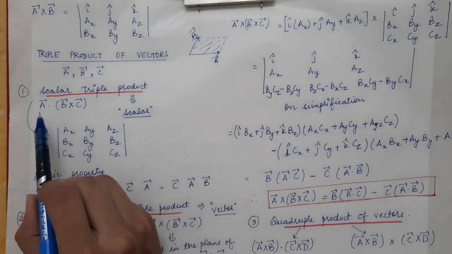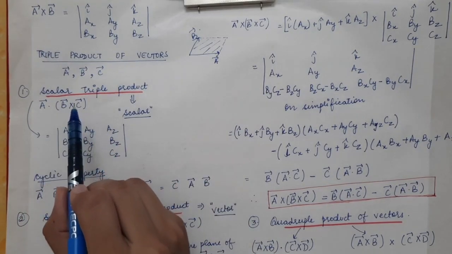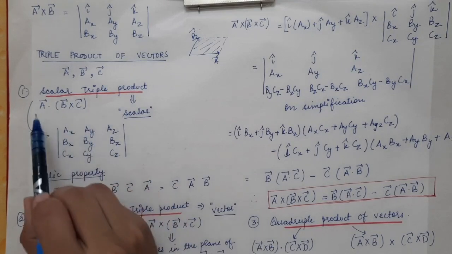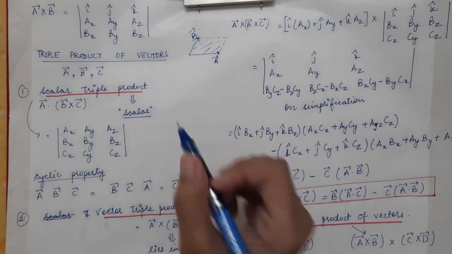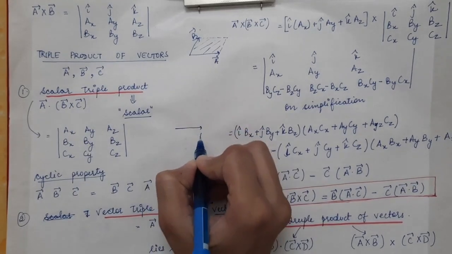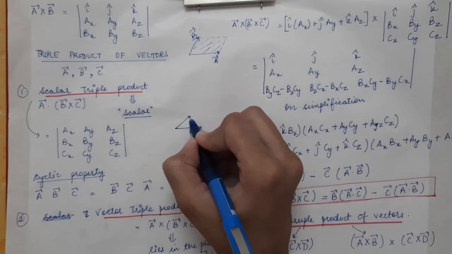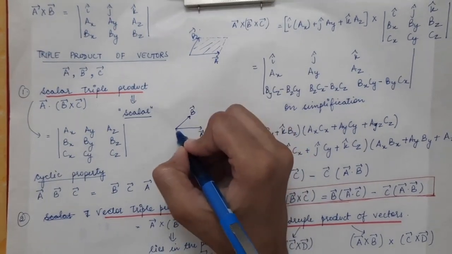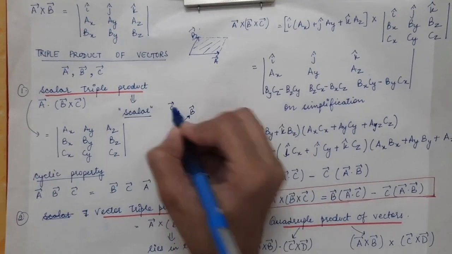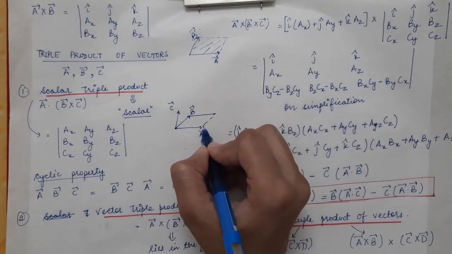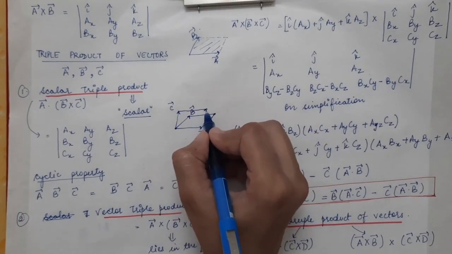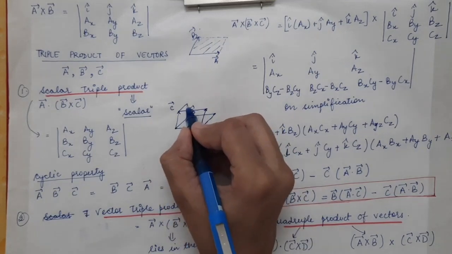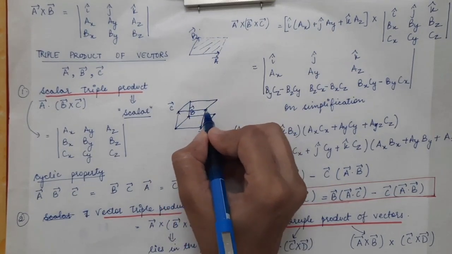So let's say A vector, B vector, C vector are the three lengths of a parallelepiped, which is a three-dimensional object. Let's say this is A vector, this is the B vector, and this is the C vector. This is the parallelogram which is formed, and then a parallelepiped is formed.